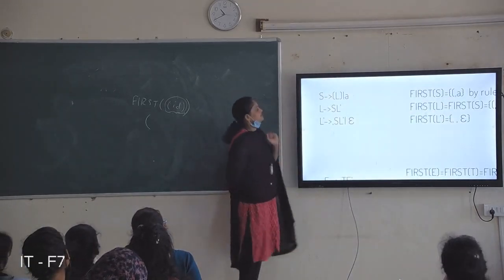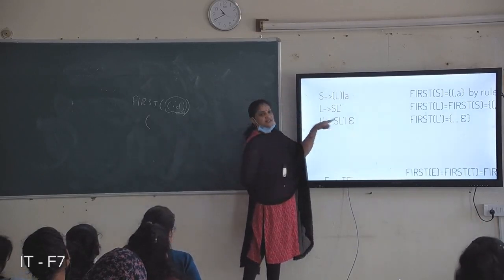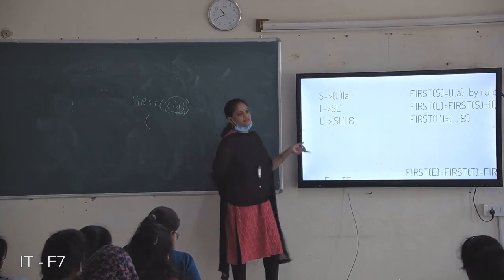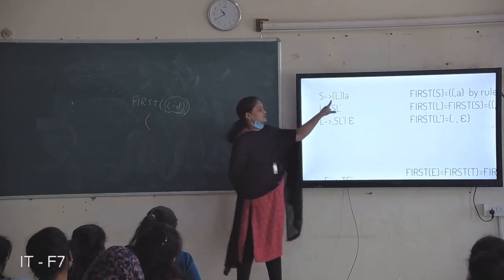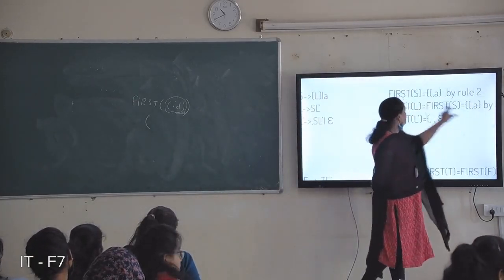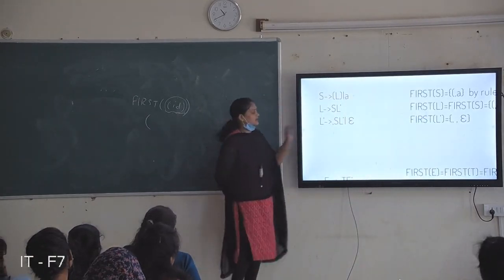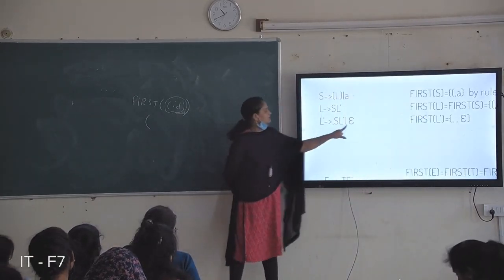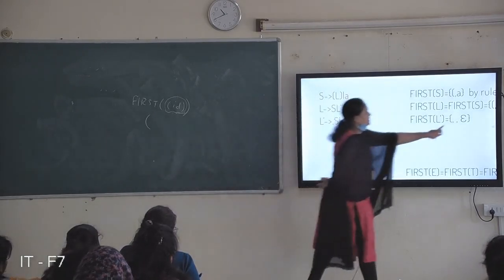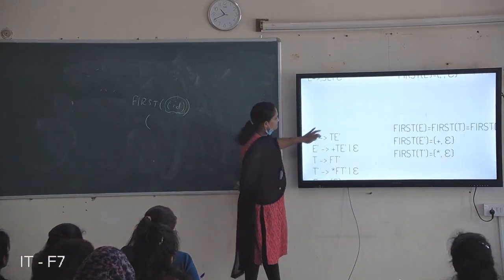Next, first of L: it starts with S and S is a non-terminal, so we consider first of S in first of L. What is first of S? Open brace and a. So we include open brace and a into first of L. And next, what is first of L dash? Comma and null. These are all terminals, so directly you can write comma and null. That is first of L dash. And next, find for this one.